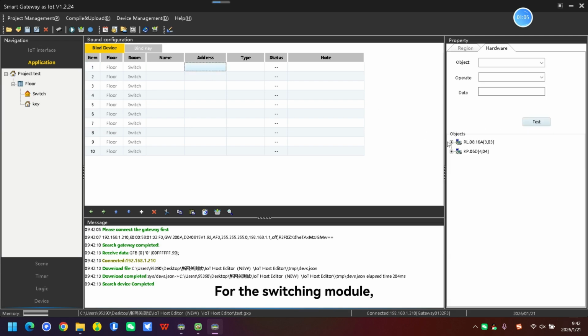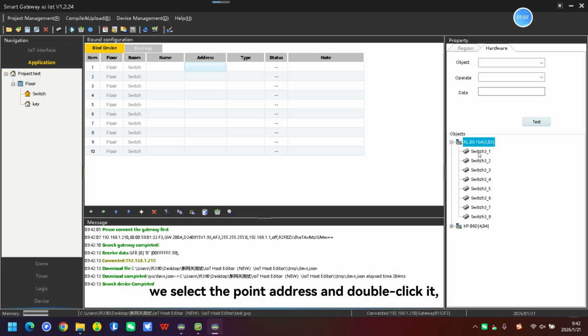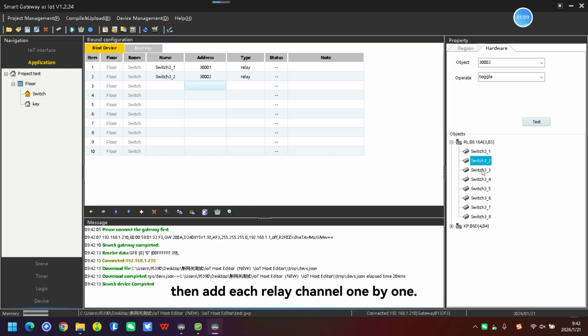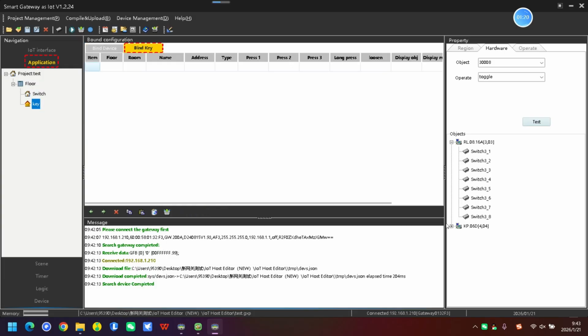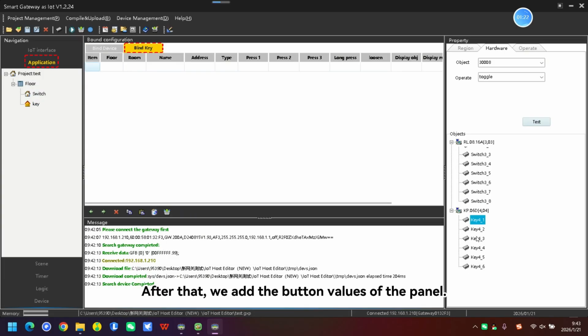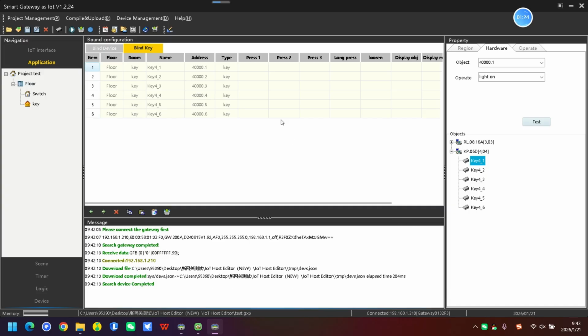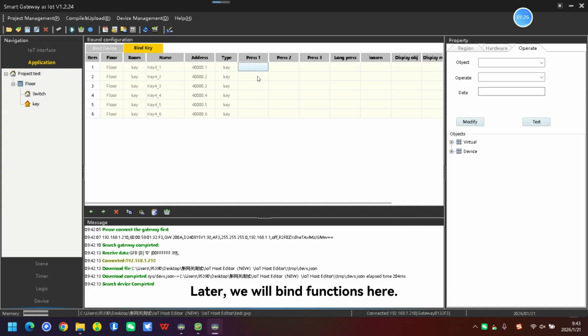For the switching module, we select the point address and double-click it, then add each relay channel one by one. After that, we add the button values of the panel. Later, we will bind functions here.